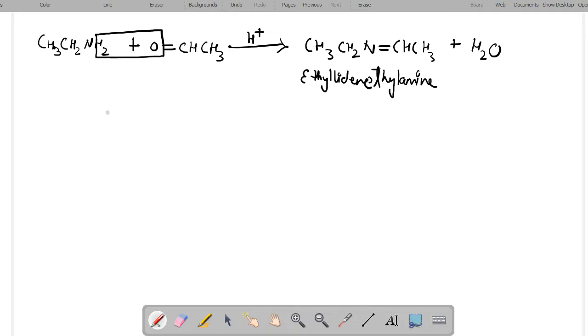So this is the reaction of amines with aldehydes and ketones.